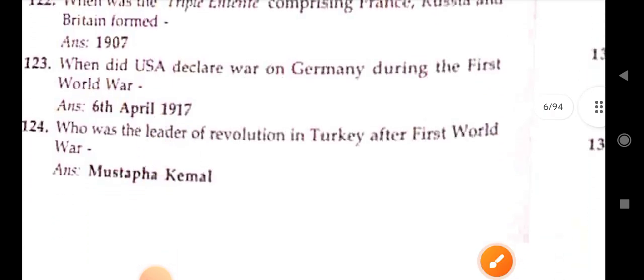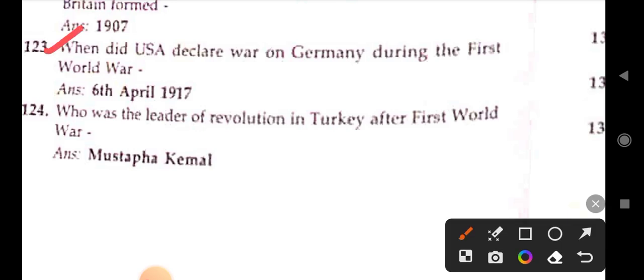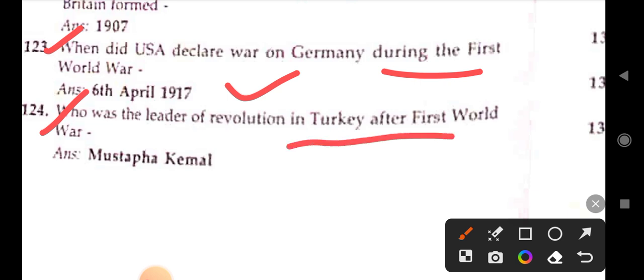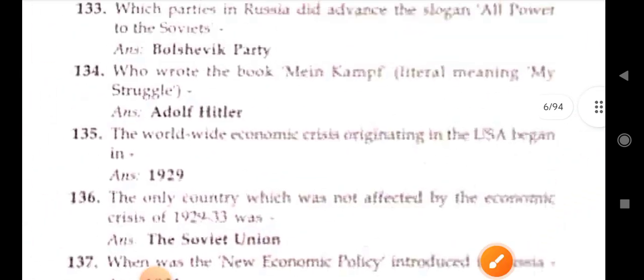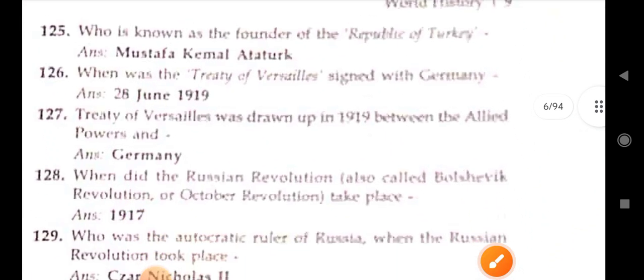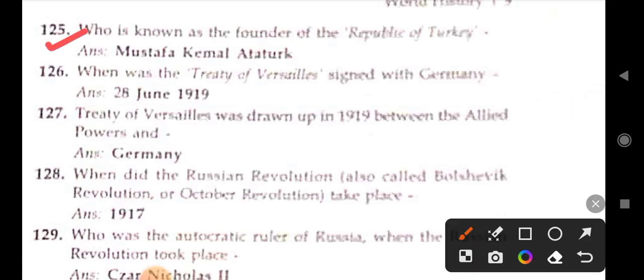1907. Next. When did the USA declare war on Germany during the First World War? 16 April 1917. Who was the leader of the revolution in Turkey after the First World War? Mustafa Kemal. Next. Who is known as the founder of the Republic of Turkey? Mustafa Kemal Ataturk.